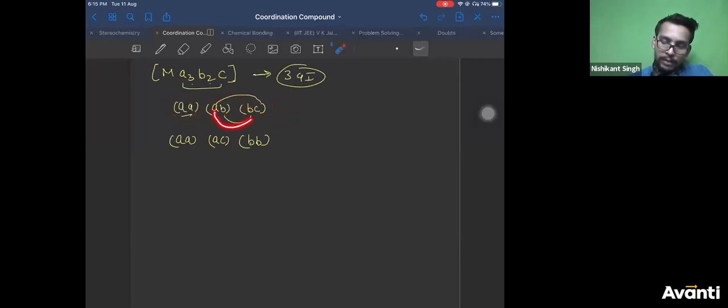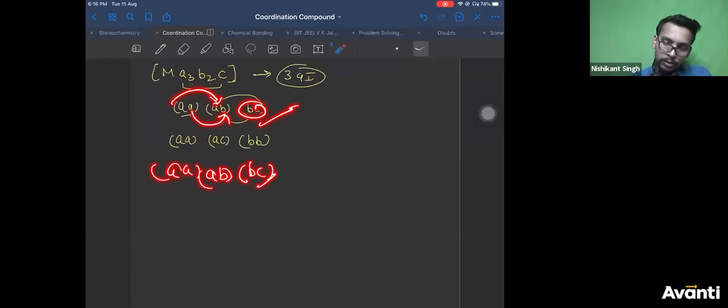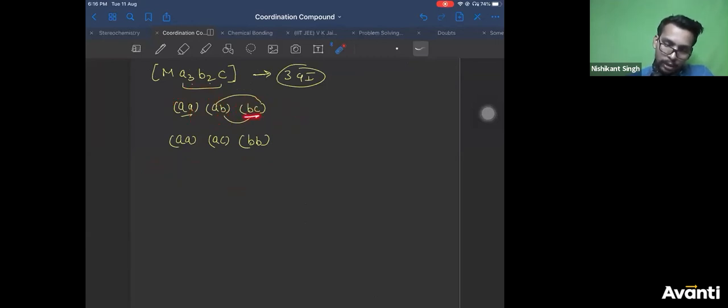So if you interchange A with B, you get AB. B with C, you get BC. You get the same example. So close it out. There is no other possibility existing here. Right? Now, what else you can do? If you keep BC constant, A goes with A, you get AA. A goes with B, you get AB, which is same as first. Again, close it out.